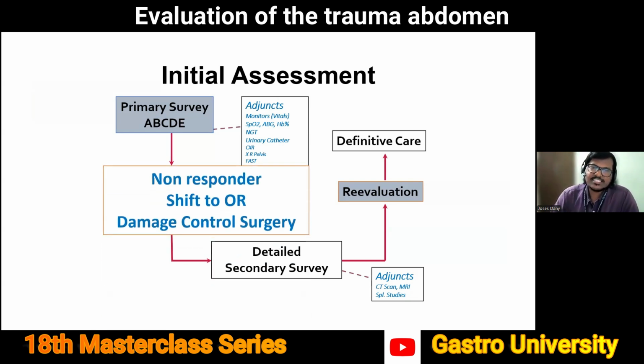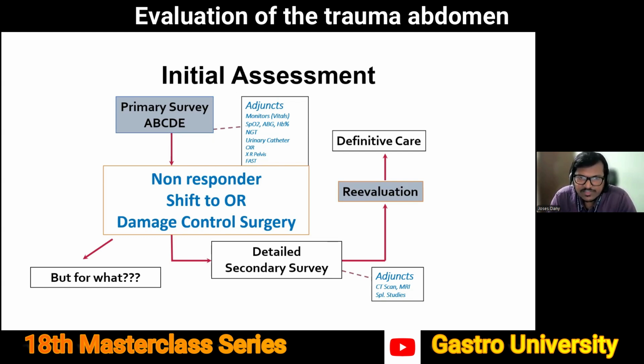The dictum in ATLS is that a non-responder should go to the OR. Most of the times when we worked in the emergency department, our emergency medicine colleagues would often tell us, this patient is not responding. We've given the initial fluid challenge. Sometimes if blood is available, give them the first pint of blood as well. And the BP is just not picking up. The patient is severely tachycardic. Please shift this patient to the theater. The question is, yes, that is the correct thing to do. But to do what? What are we supposed to do in theater? Which cavity are we supposed to explore? What area are we supposed to intervene in? And what is the procedure which we are supposed to do?